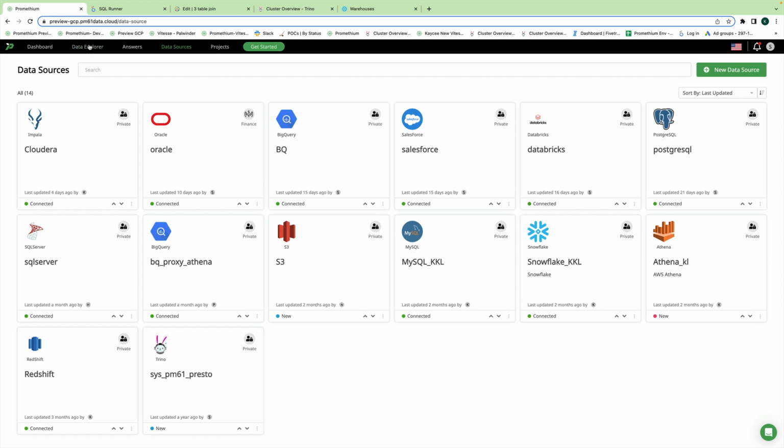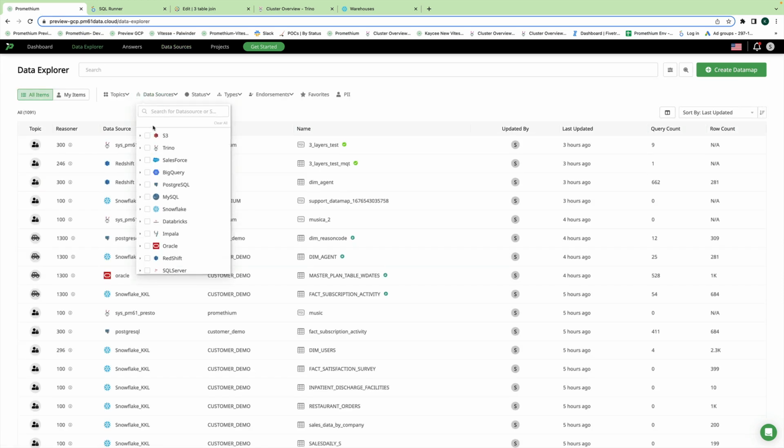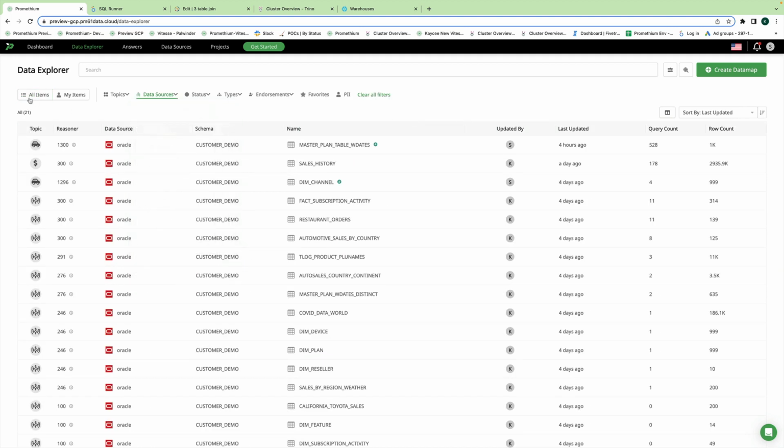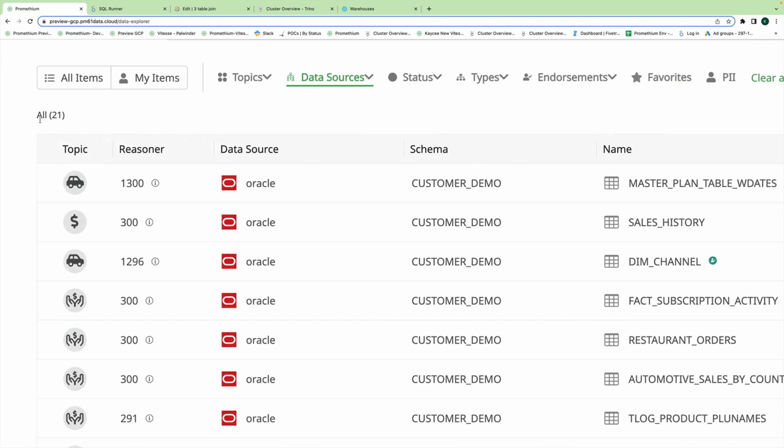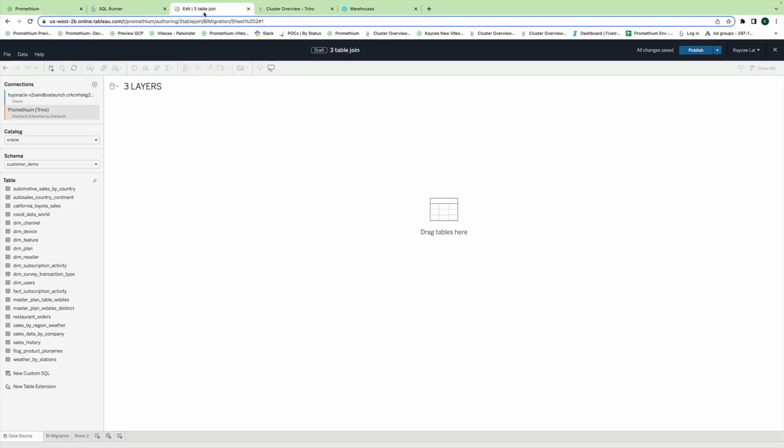And if you go back into Promethium here, and I filter for Oracle, and I pick that specific schema, aha, 21. Look at that. And so let's go back to Tableau. Right, we're done here. 1, 2, 3, 4, 5, 6, 7, 8, 9, 10, 11, 12, 13, 14, 15, 16, 17, 18, 19, 20, 21. Look at that.